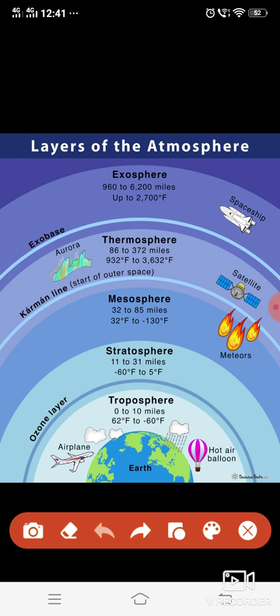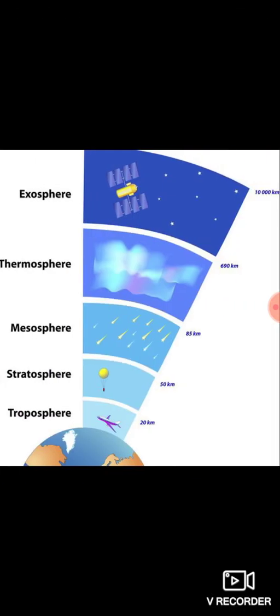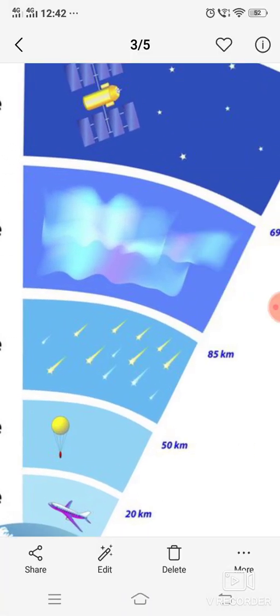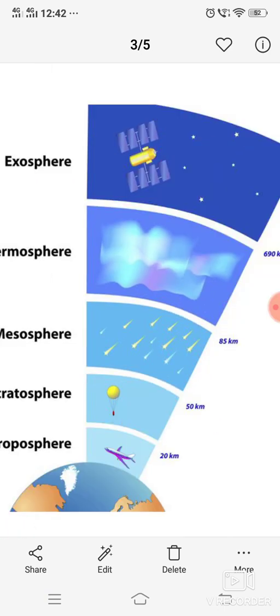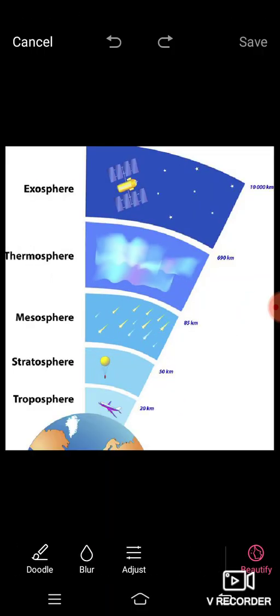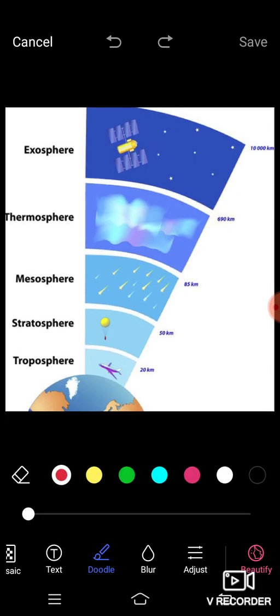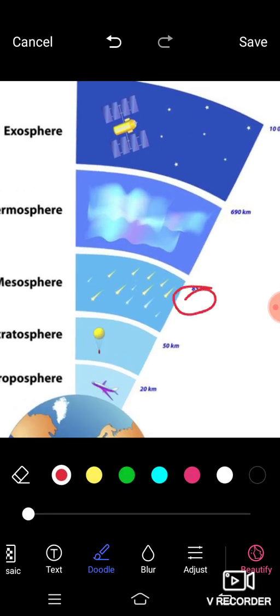Mesosphere. Now this is a bit exciting. This is the layer that lies above the stratosphere. Now I'll show you. This is the mesosphere. It lies above the stratosphere, and it extends up to 85 kilometer.